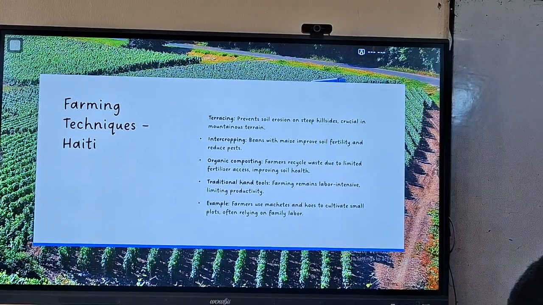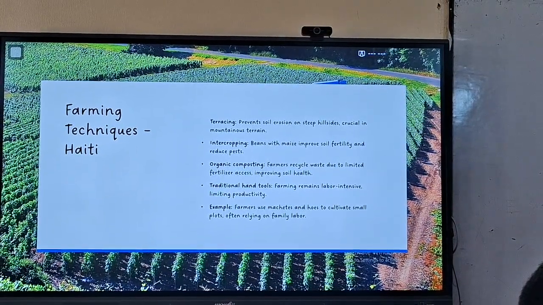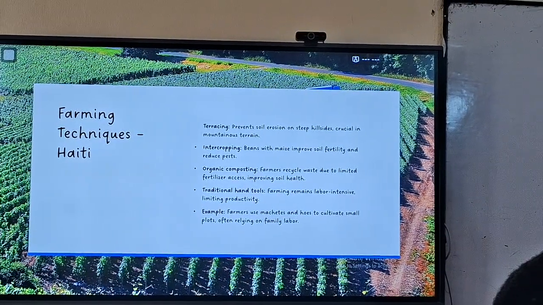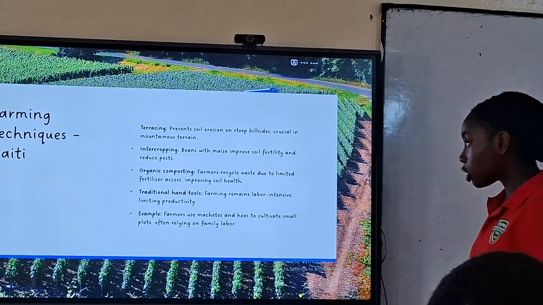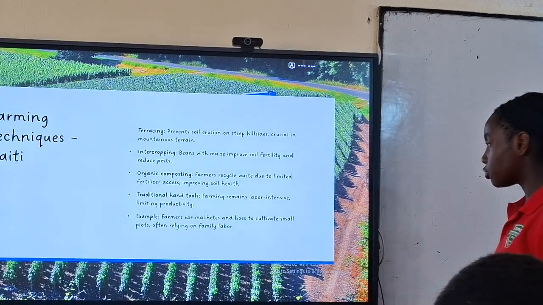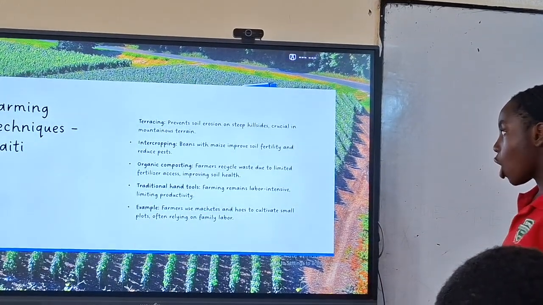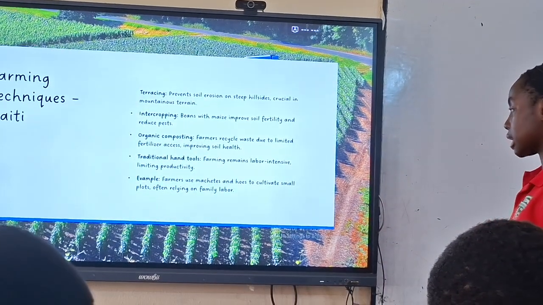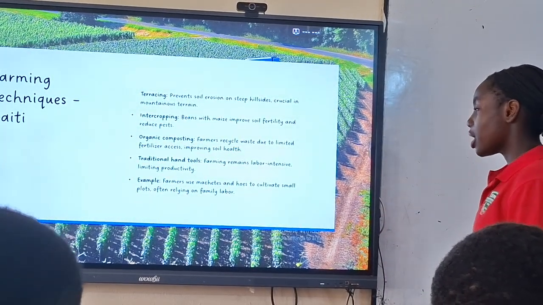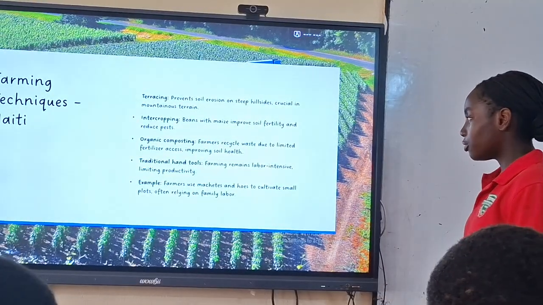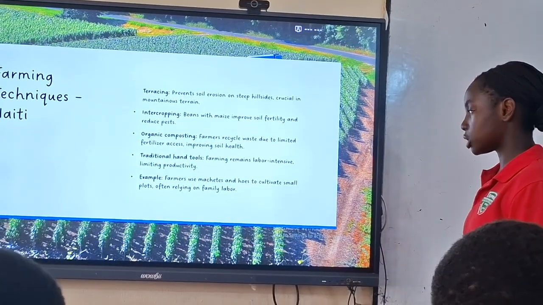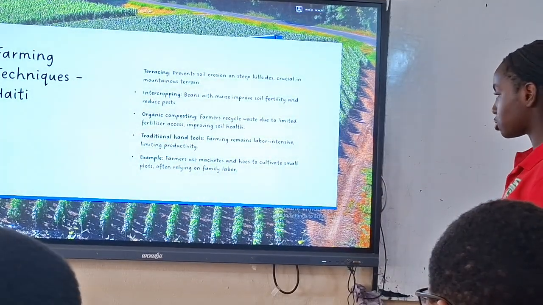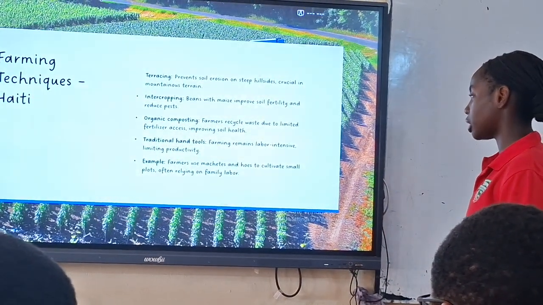Farming techniques in Haiti. Terracing prevents soil erosion on steep hillsides and is crucial in mountainous terrain. Intercropping: beans with maize improve soil fertility and reduce pests. Organic composting: farmers recycle waste as fertilizer, improving soil health. Traditional hand tools: farming remains labor intensive, limiting productivity. Example: farmers use machete tools to cultivate small plots, often relying on family labor.